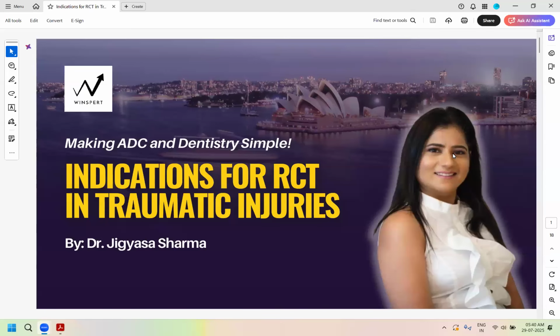ADJ topic, which is indications of root canal treatment following all the kinds of traumatic dental injuries in the permanent teeth. We are only focusing on the permanent teeth here, and we'll also be talking about immature teeth as well as the mature teeth. But primary teeth we are not discussing, but you have covered the primary teeth guidelines and you've covered the permanent teeth guidelines. Both primary as well as permanent guidelines and traumatic injuries you've covered with me. And you have it under the app and under the program and under the course, right?